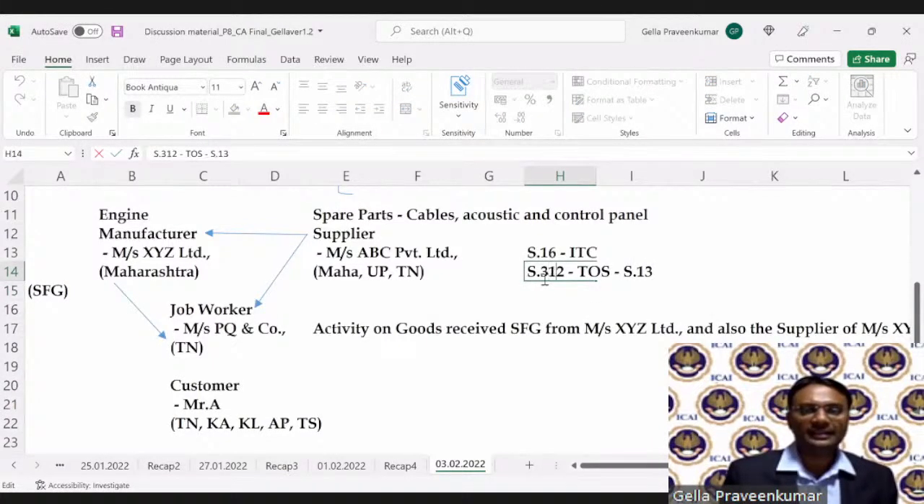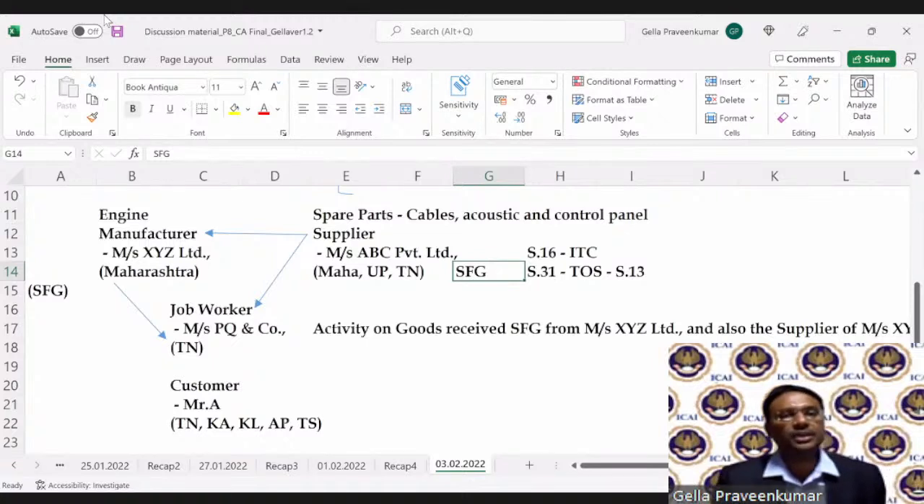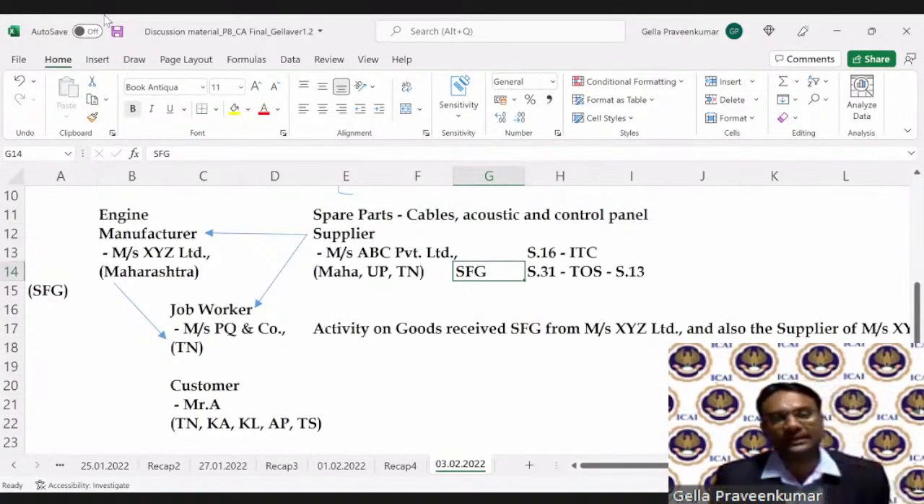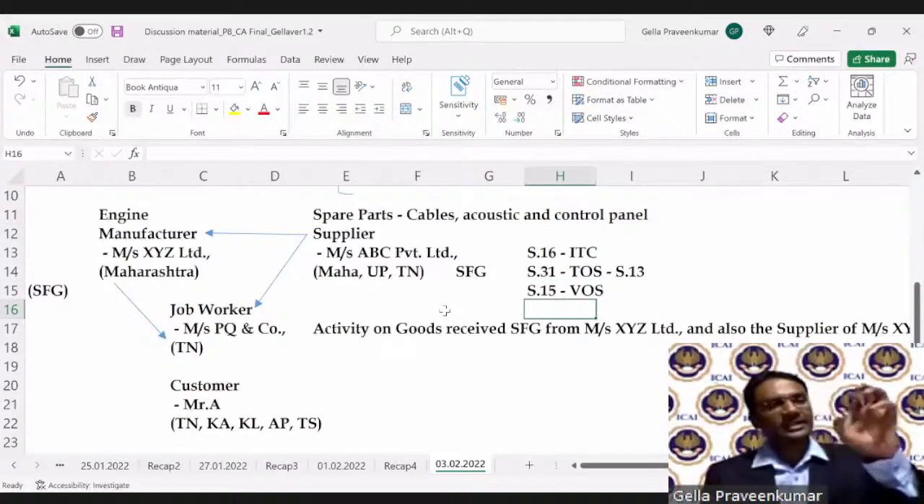Can I call this semi-finished goods? When the semi-finished goods travel from my place, that is the manufacturer place, to the job worker premises, what happens to that? Can we say that this material has been supplied under a contract where you have to raise a tax invoice? Or can you take shelter under Section 31 not to issue a tax invoice? Then the third aspect comes as your valuation. Now, these are the few aspects which are connected with this job work.